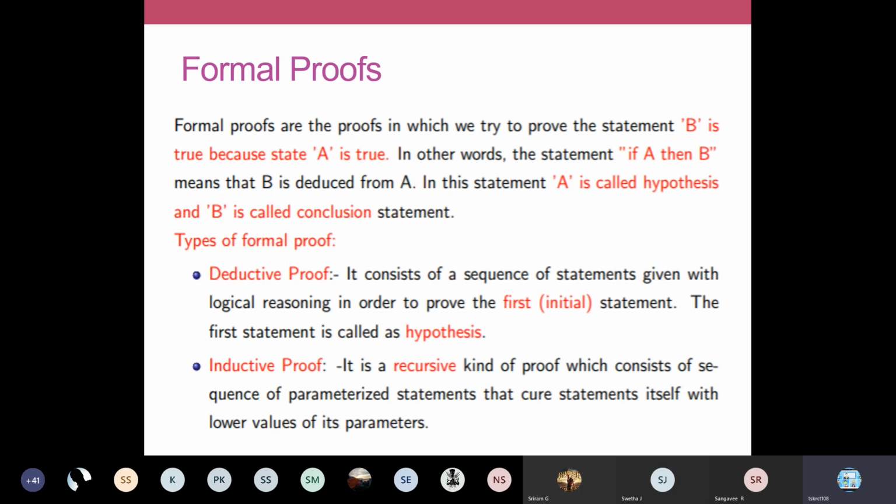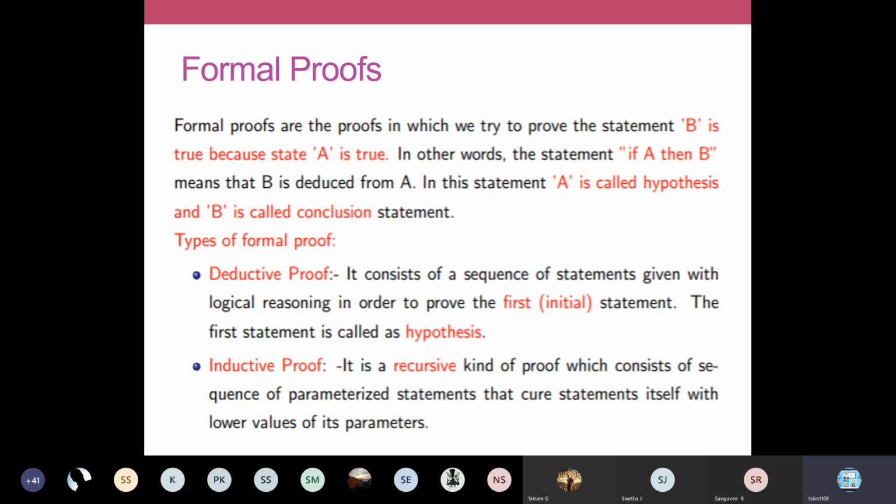In doing so, there are major classifications like deductive proof and inductive proof. Deductive proof takes this condition: if A then B. This general condition called if A then B belongs to deductive proof. You will have a sequence of statements with some logical reasoning or with some set of values. They will be your first or initial statements, which are called hypothesis. So you assume that if A then B is a theorem, we call this a statement.